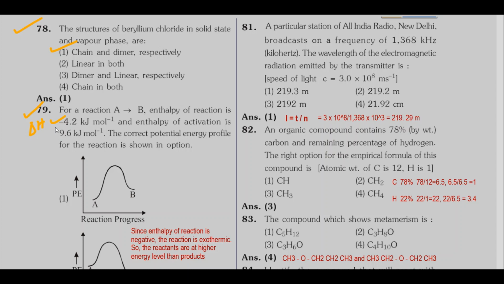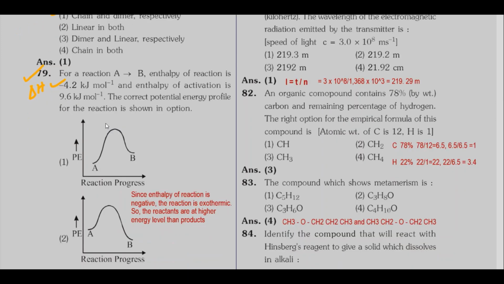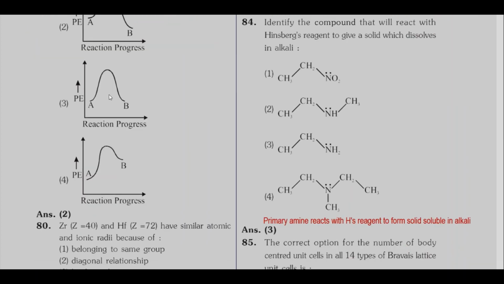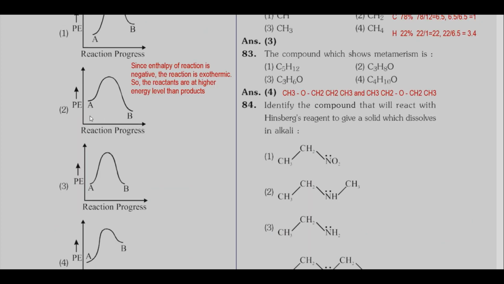Since enthalpy of reaction is negative, delta H is negative, the reaction is definitely an exothermic reaction. For an exothermic reaction, reactants are at a higher energy level than products. So when you go through 4 options, in option 2 you can see the reactant represented by A is at a higher energy level than the product B. So option 2 is correct.